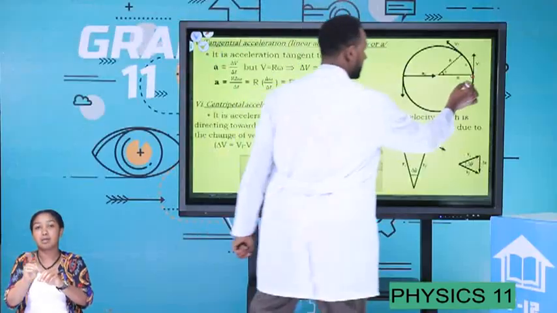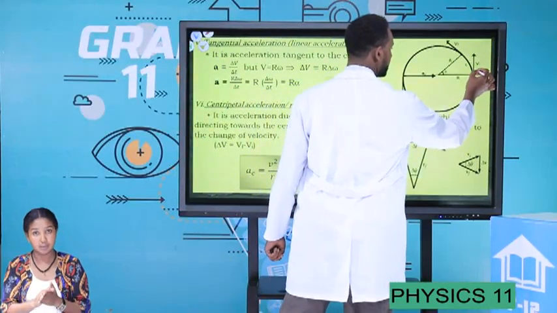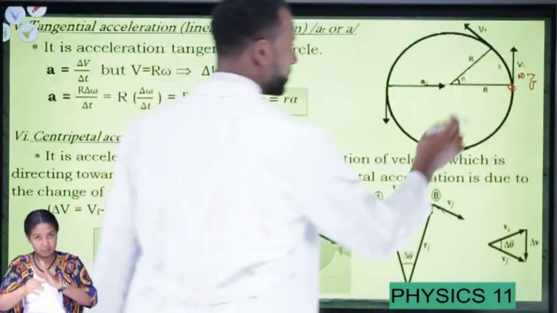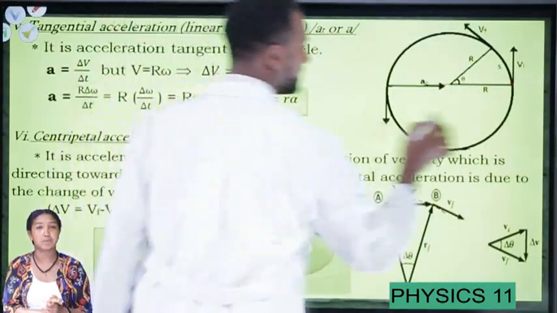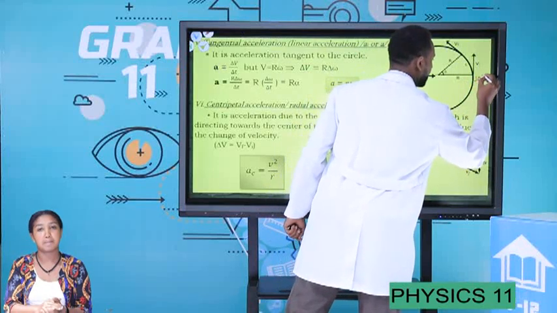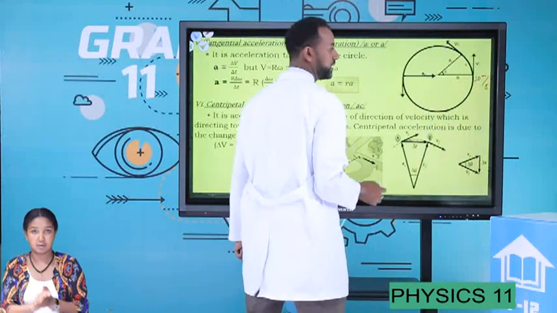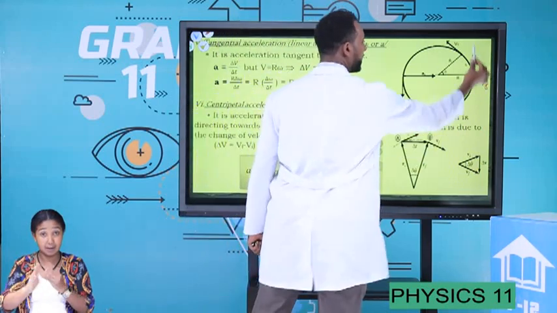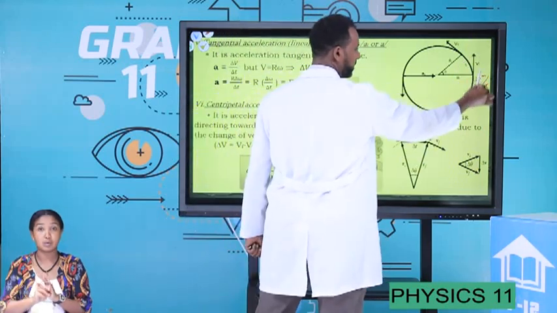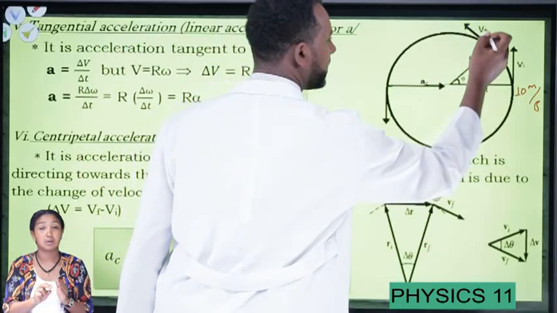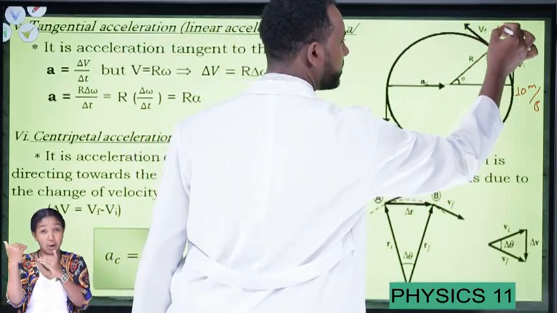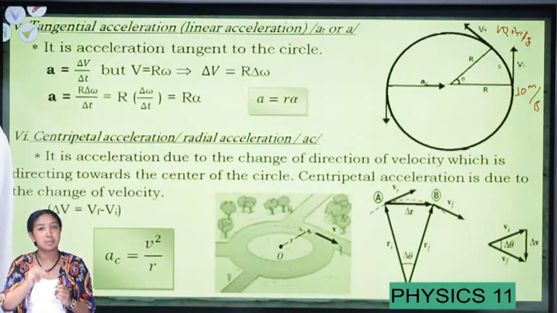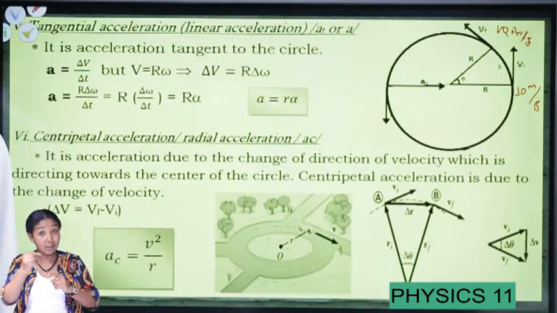For example, let's take the magnitude of the velocity to be 10 meters per second. In this case, the particle is moving upward to the north. When it reaches here, the magnitude remains constant at 10 meters per second, but one thing changes, the direction.